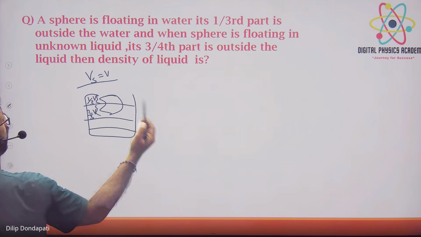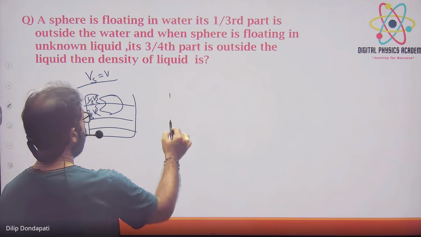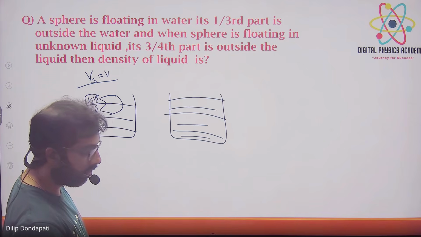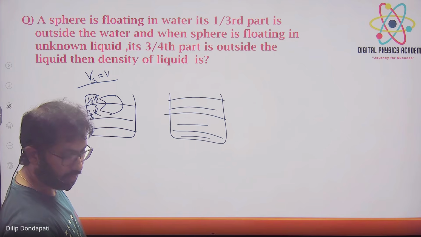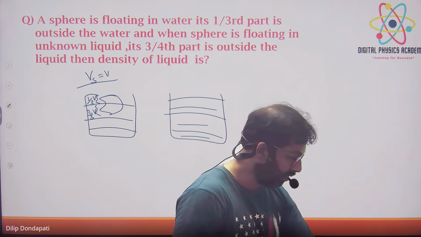Now in the second case, when the sphere is floating in the unknown liquid, this is the unknown liquid. So it'll be 2/3 divided by 1/4. Say it first in fraction: 8/3. Can't we just directly do the math? Direct can be done, question issue.